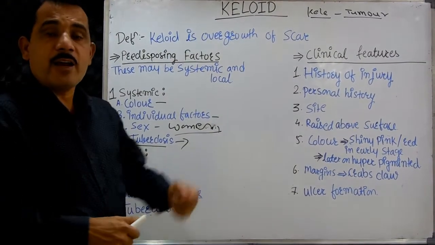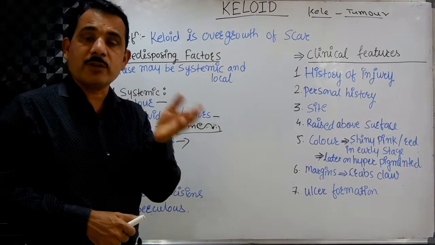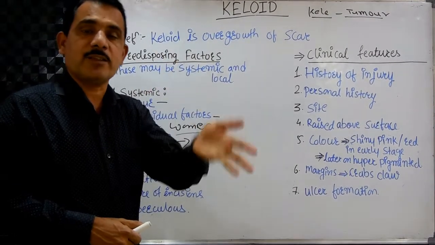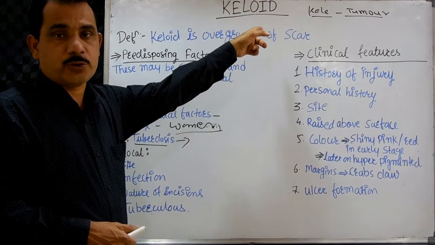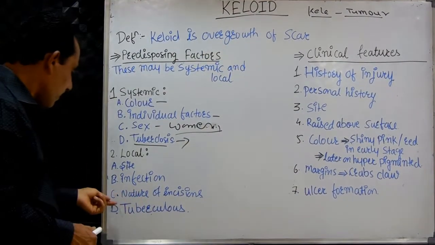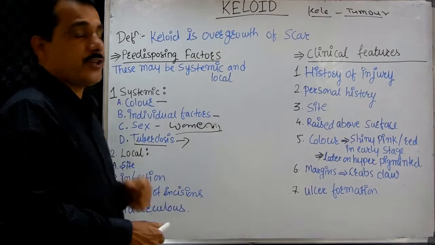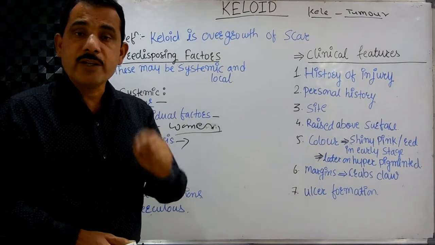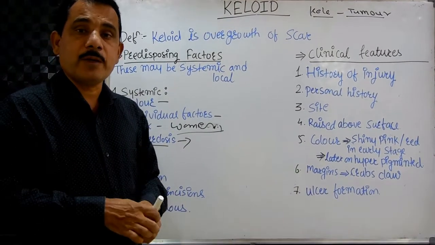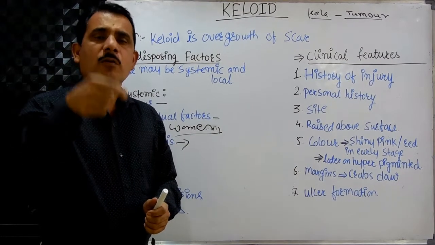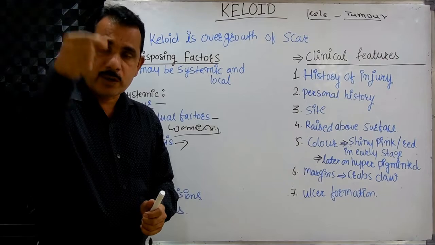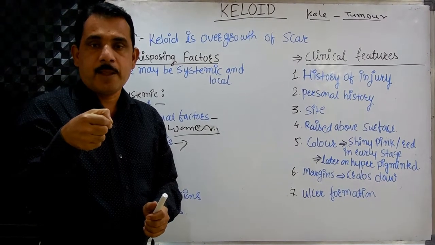Then infection. If the infected wound, after the injury, the scar forms and the scar gets infected, it is likely to turn into the keloid. Proliferation of the tissue occurs there. Then nature of incision. Nature of incision means after surgery or during the surgery, what kind of incision is carried out, or for any minor surgery also, whatever incision is taken there.